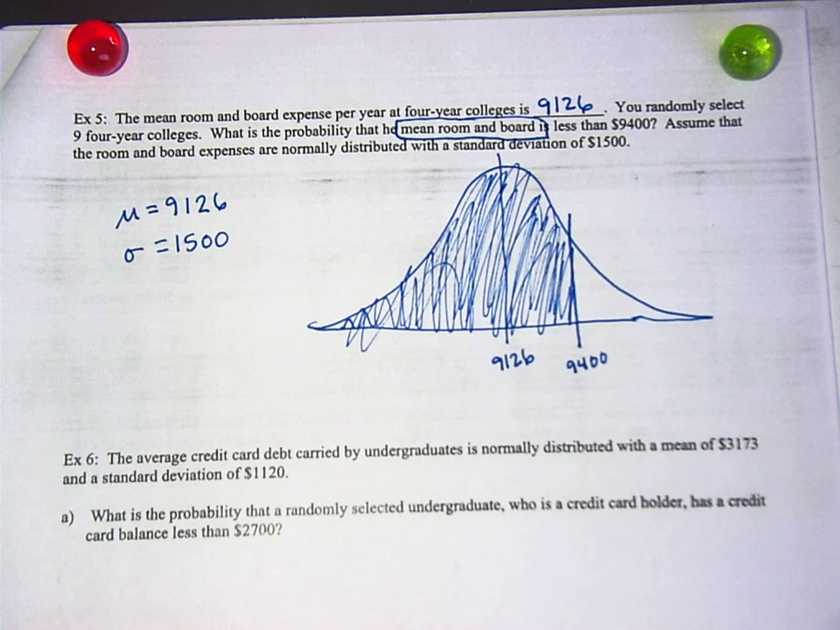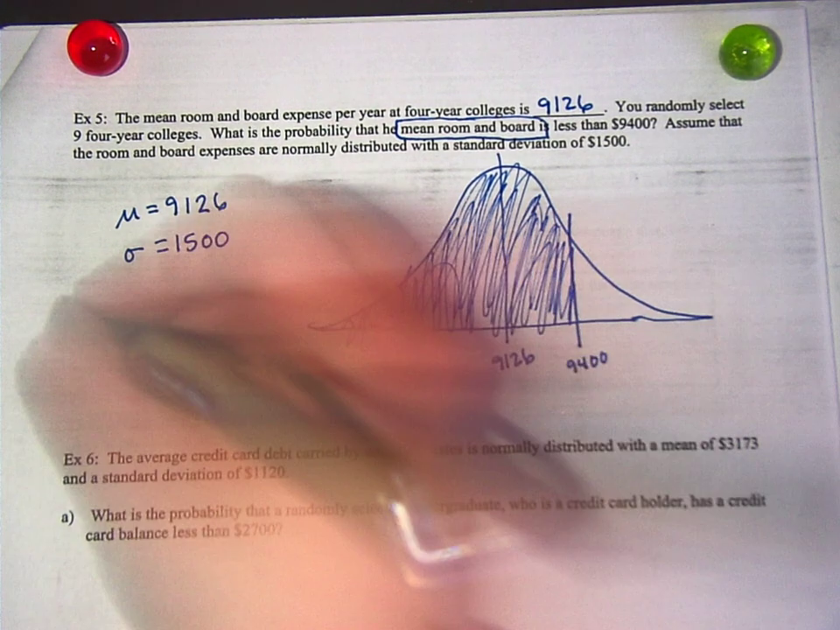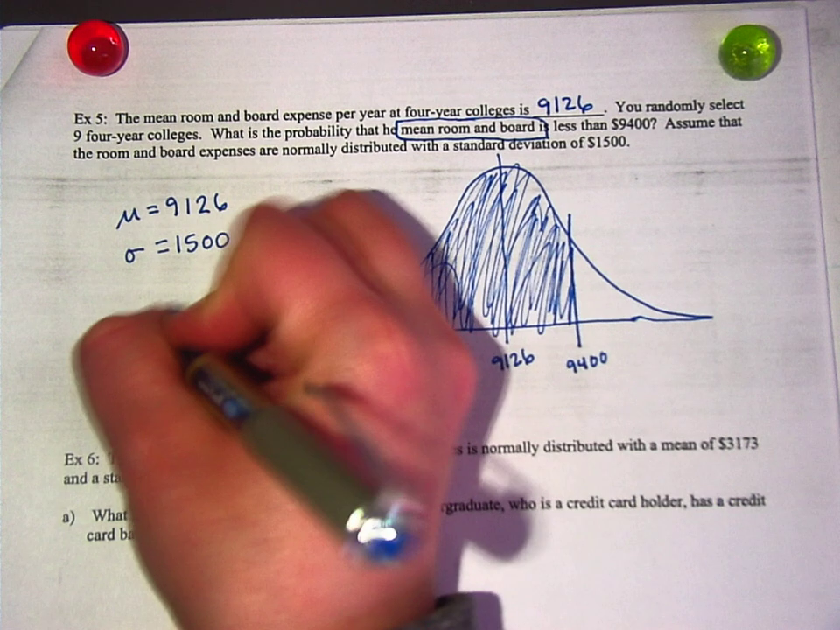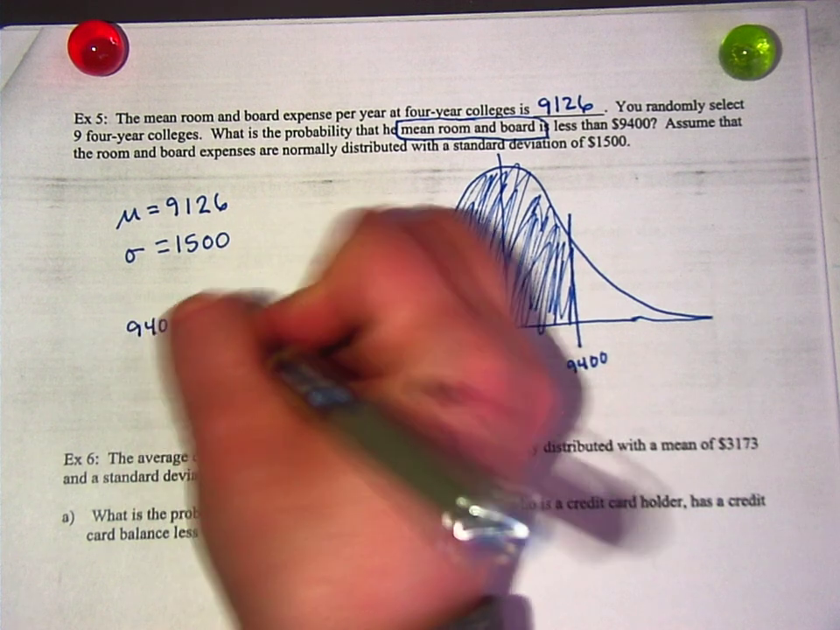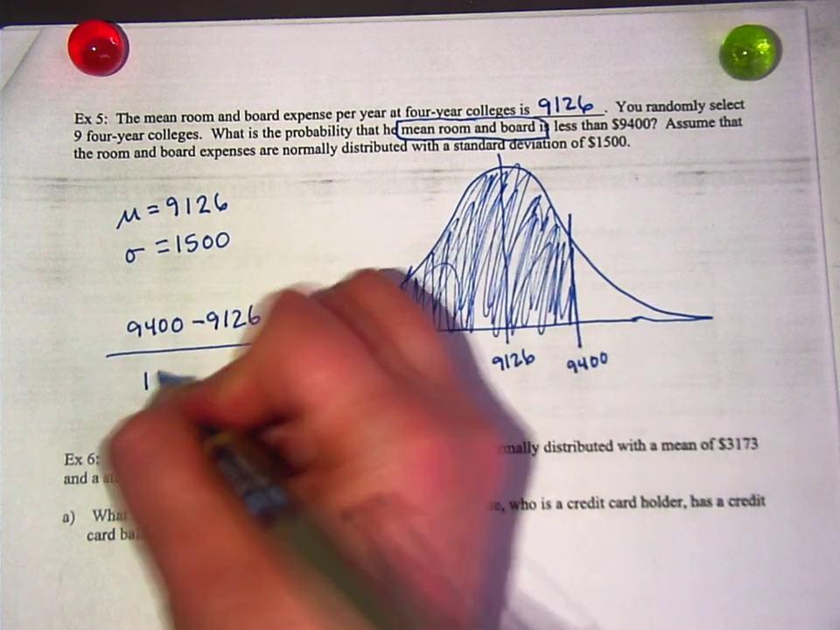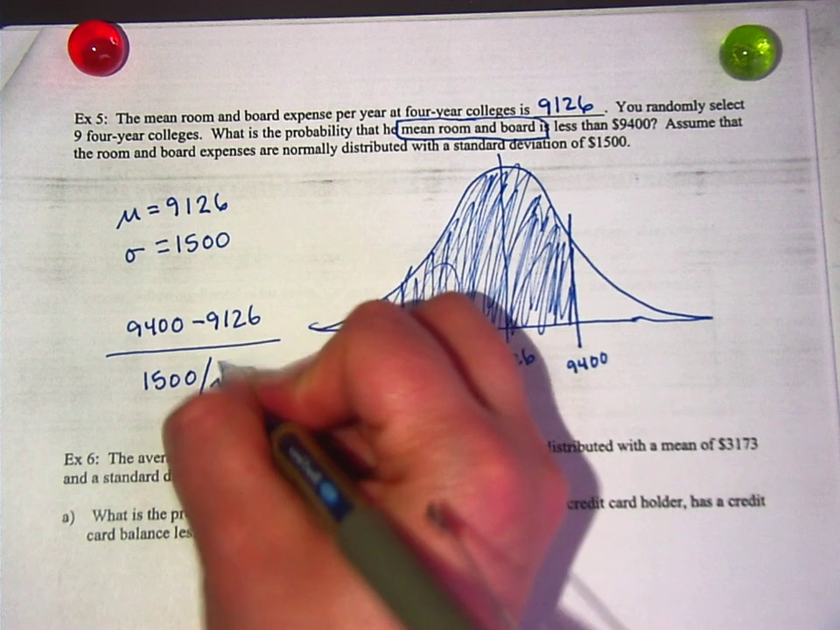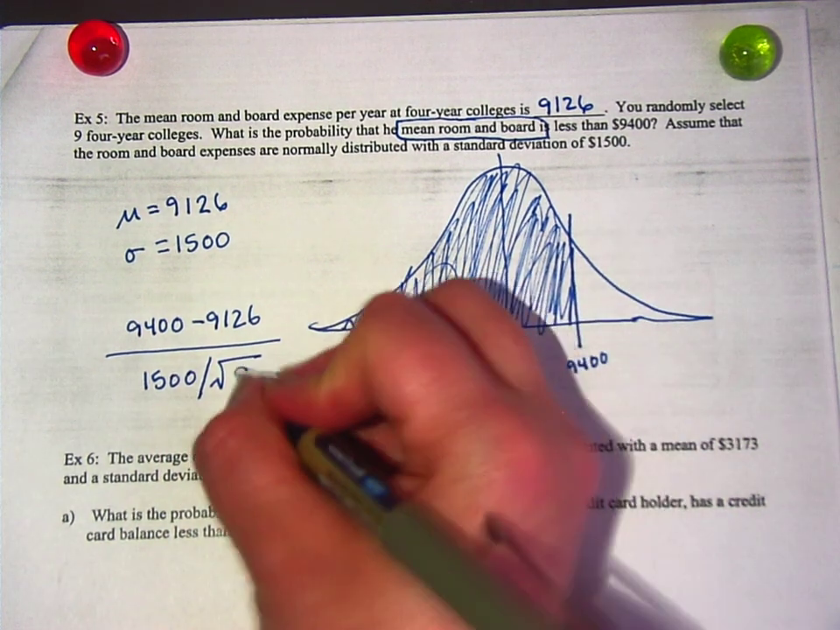Okay. X minus mu over sigma, but not sigma divided by the square root of n. So 9,400 minus 9,126 divided by 1,500 divided by the square root of 9.